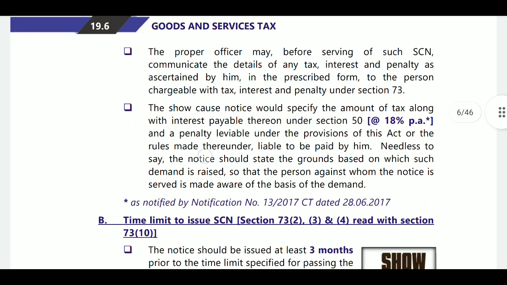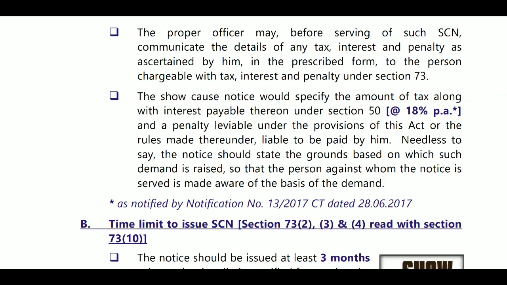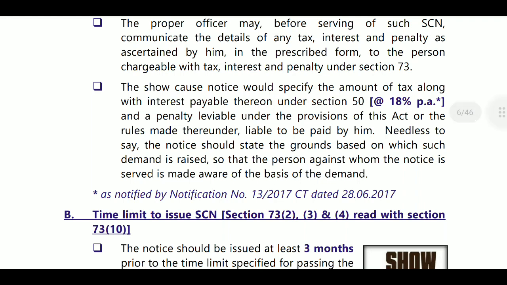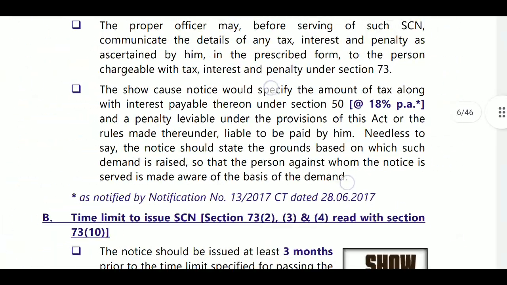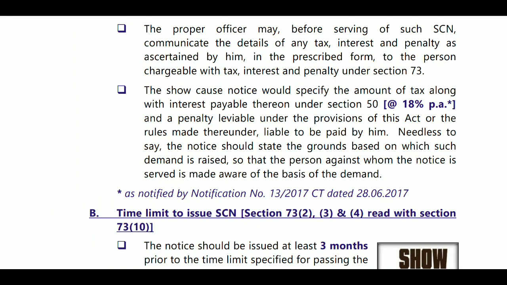If the person has not paid, he must pay the tax along with interest as per section 50, notification number 13/2017, at the rate of 18%. This 18% is the interest. Tax along with interest will be collected as per section 73. Before serving a show cause notice, they will collect the amount of tax plus interest.